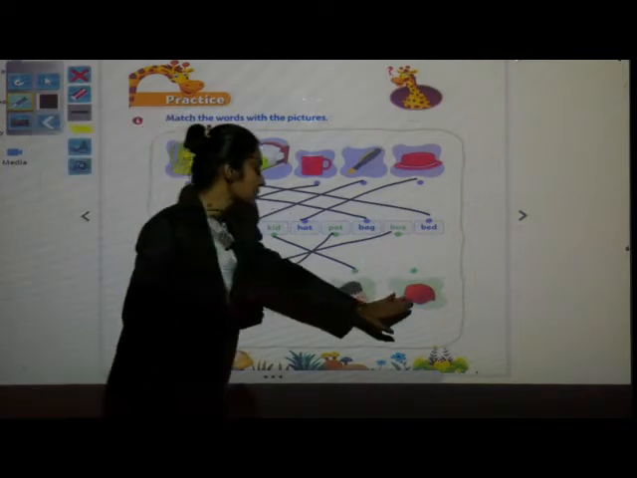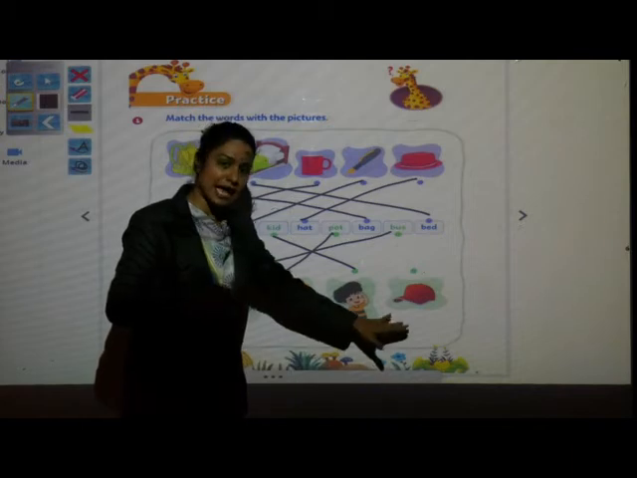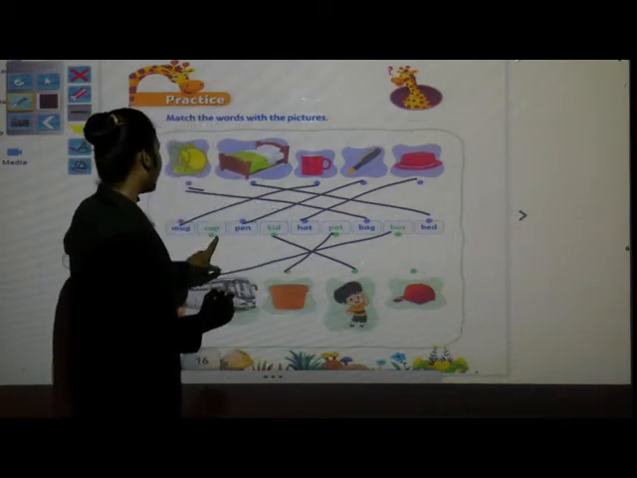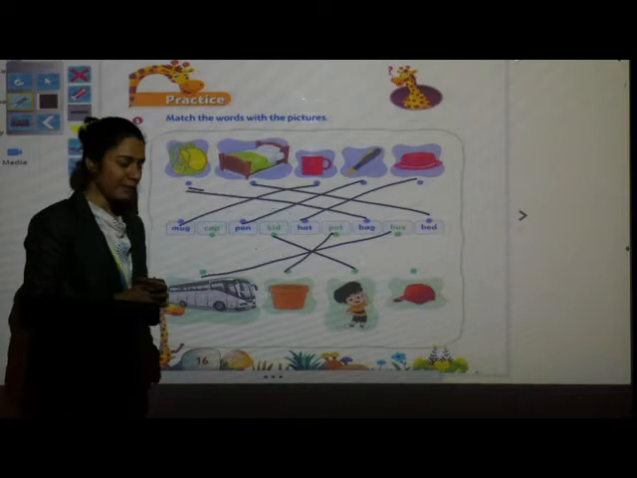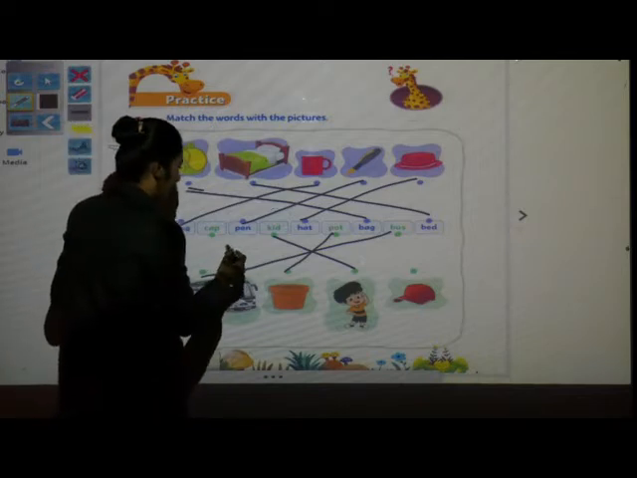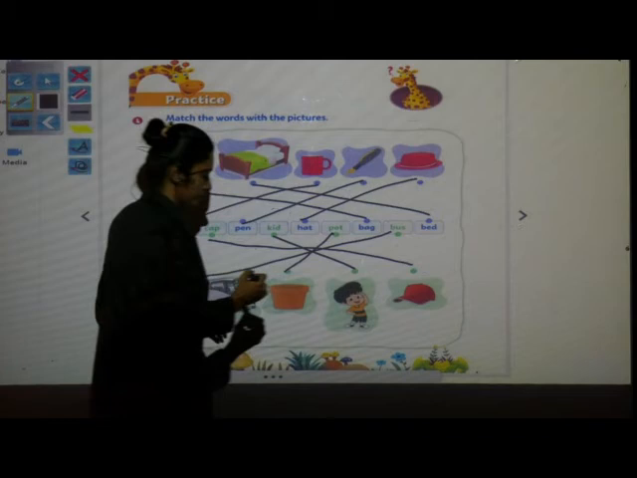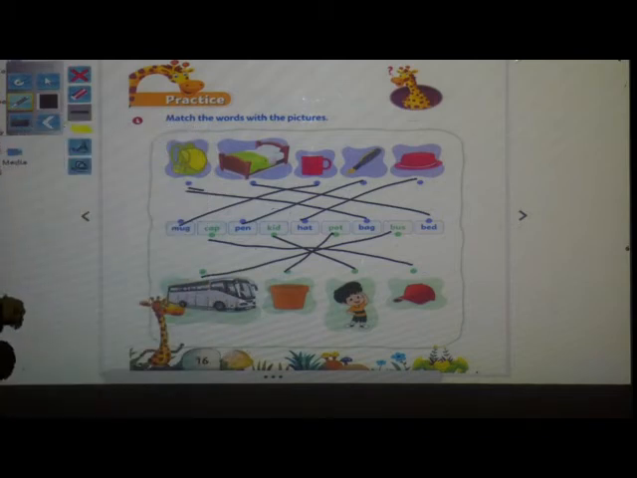Okay. And last one. Which picture is this? Is this a hat or cap? Cap. So where is the spelling of cap? Here it is. Say C-A-P, cap. C-A-P, cap. And you have to join it. Okay.